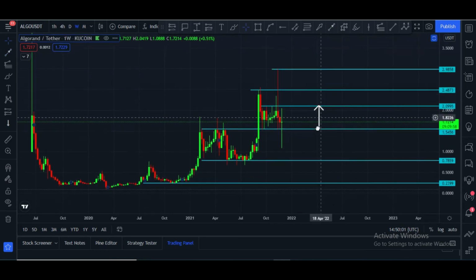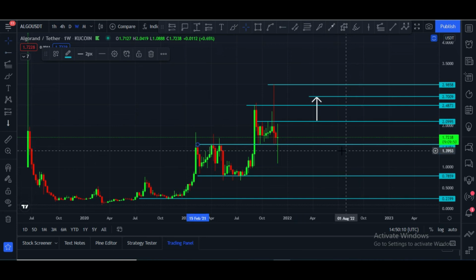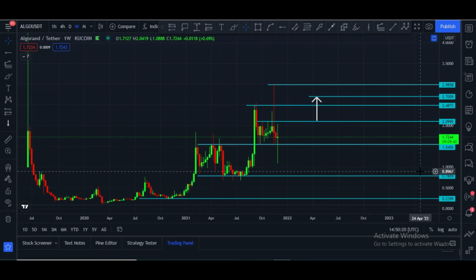next target, let me please show you. Next target would be this area. You can say our first target is $2.10. After that, $2.48, and after that, $2.70. These are the targets, and Algorand can hit these targets in the very near future.